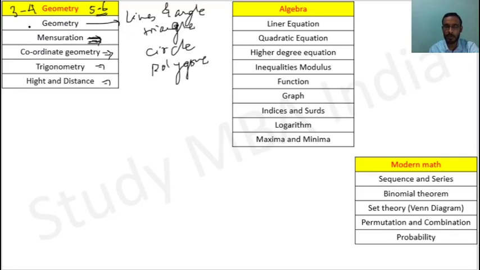So geometry, mensuration, you will get 1 to 2 questions, not more than that. Coordinate geometry, 1 question. Trigonometry and height and distance, you are going to get 1 to 2 questions. So that's why I am saying that 3 to 4 is the minimum, and the maximum is 5 to 6.